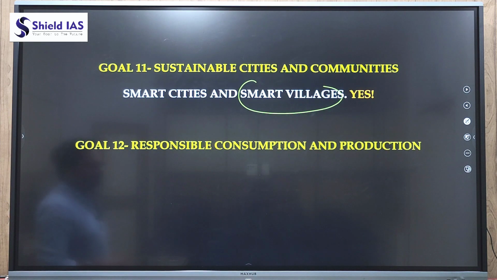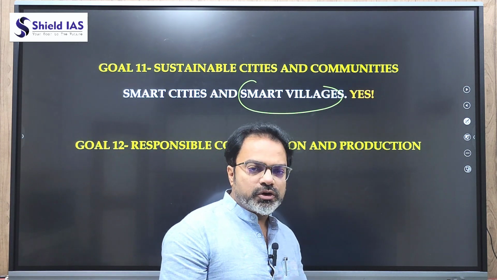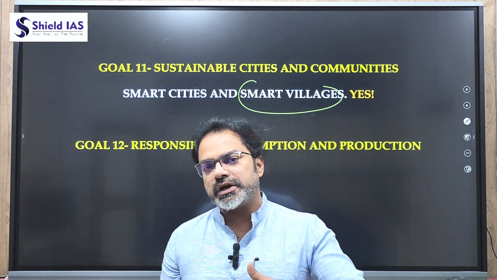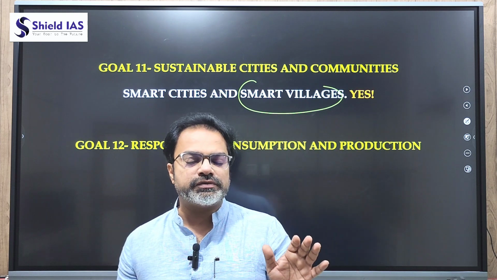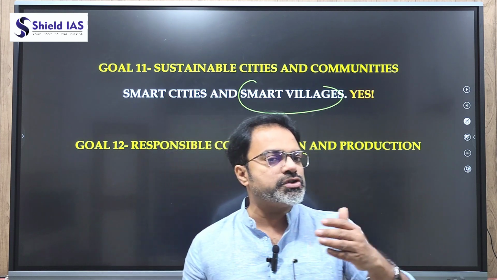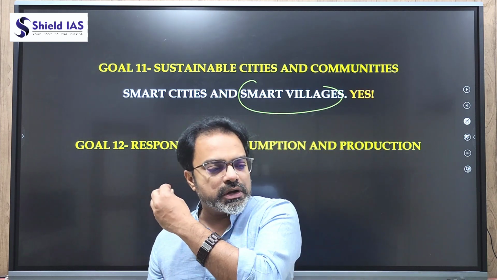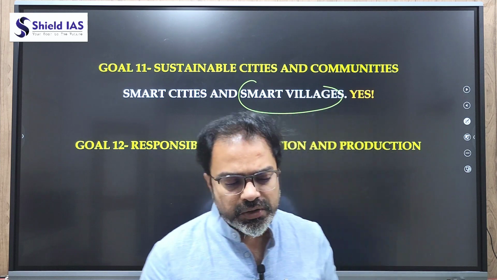Next, goal number 12, responsible consumption and production. We are living on a planet which has limited resources. So we should not be consuming every possible thing, because we are going to destroy ourselves as fast as possible. And what about the future generations? So how will they survive? So that means voracious consumption or greedy consumption is not sustainable. So let's start with a quote.